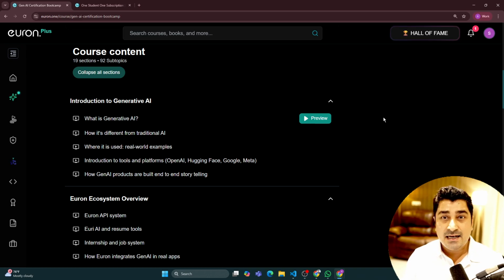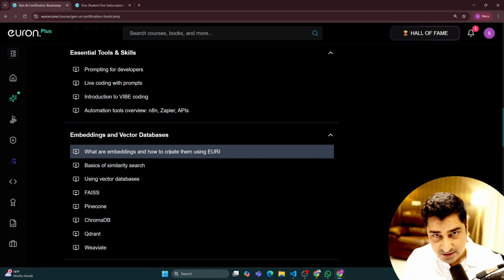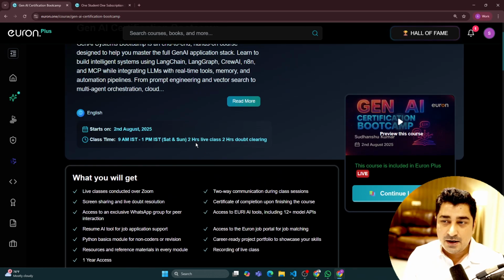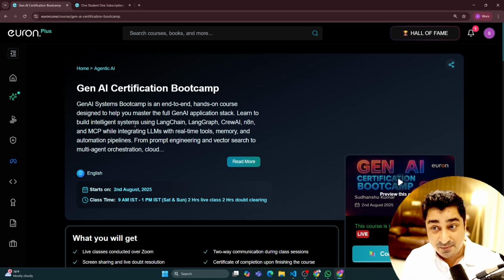So you need an API. Without an API or without access to LLMs, you will not be able to build an application or whatever tool or technology we are going to discuss. And obviously you don't have to go anywhere else. We have made sure that all of these things you will be able to get inside the platform itself, inside the Euron ecosystem itself.